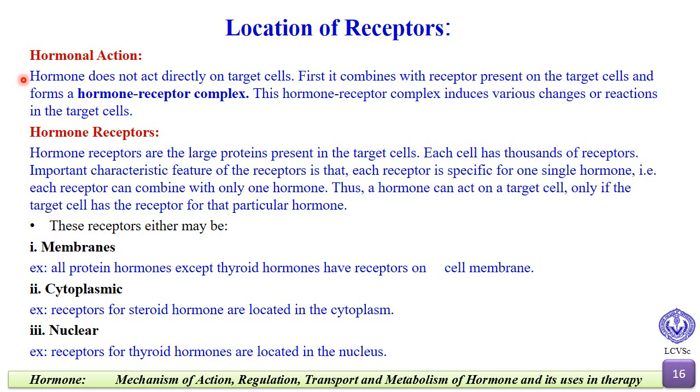So let us see the receptors. This receptor either may be present on the cell membrane, and examples are all the protein hormones except thyroid hormone, which have receptors on the cell membrane. The receptor also may be present in the cytoplasm. The example of cytoplasmic receptor is that receptors for steroid hormones are located in the cytoplasm. And lastly, the receptors which are present in the nucleus are nuclear receptors, and receptors for thyroid hormone are located in the nucleus.